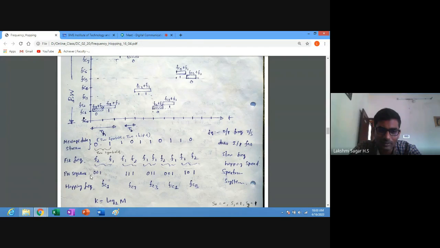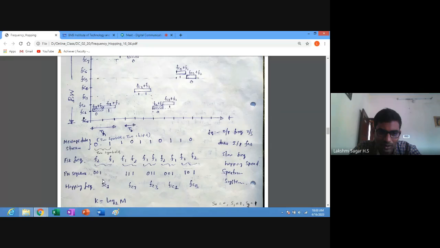The corresponding pseudo noise hopping frequency is FC1, so we allocate FC1 plus F2 during this time period. We call this time period the dwell time. So FC1 plus F2.